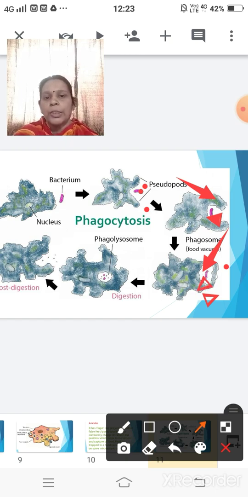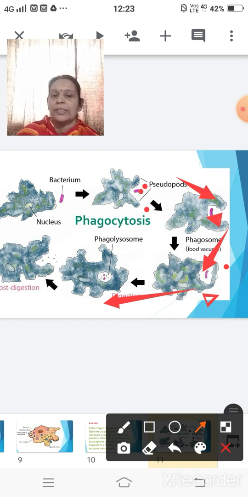Now from here it will be taken in again and then it is digested within the body, and this is called phagolysosome. Now after the digestion, this food is thrown out by the opening of these, you can say, pseudopodia, the false feet, and this process is said to be